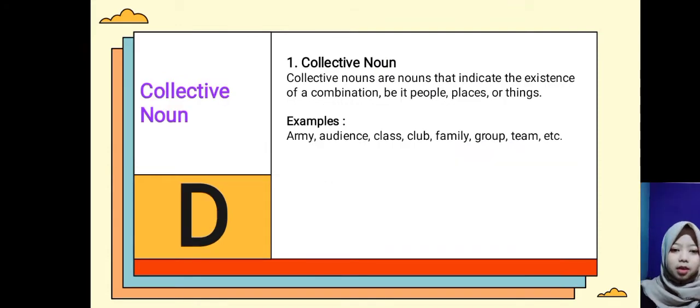Collective noun. Collective nouns are nouns that indicate the existence of a combination, be it people, places, or things. For example, army, audience, class, club, family, group, team.